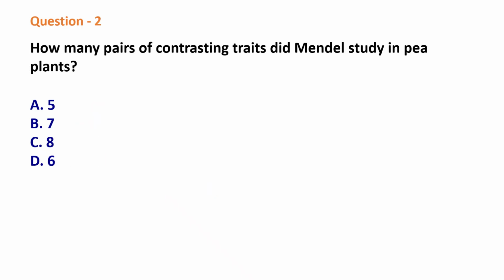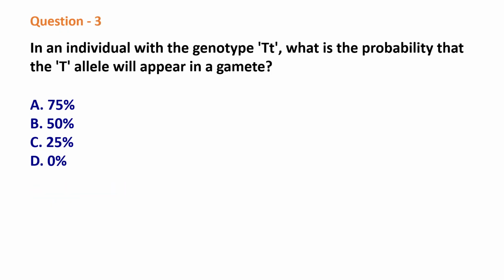Question 2. How many pairs of contrasting traits did Mendel study in pea plants? Options: 5, 7, 8, 6. The correct answer is 7.